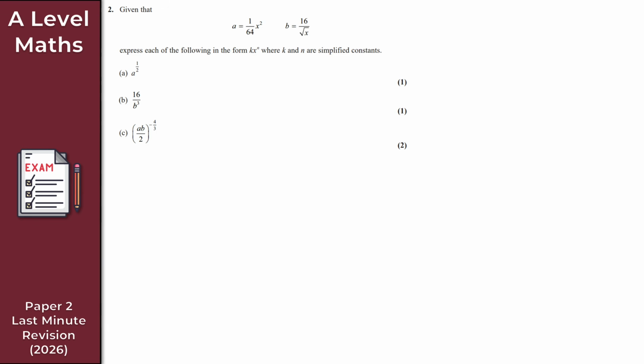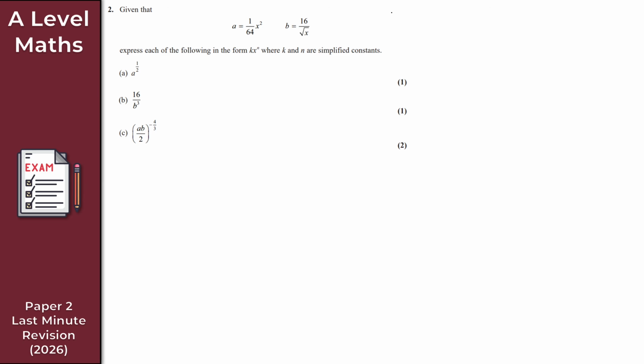Now moving on to the next question here, question 2. Again, we are keeping things pretty simple, right? So question 2 here, as we can see, we're given A and B here, which are the following. And all we want to do here is just express each of the following in this form here. So kx to the n, where k and n are just simplified constants. And as we can see below, we've got part A, part B, and part C. So again, question 2 here should hopefully be pretty straightforward. It's just on algebraic expressions and indices, right? So again, hopefully nothing too challenging here.